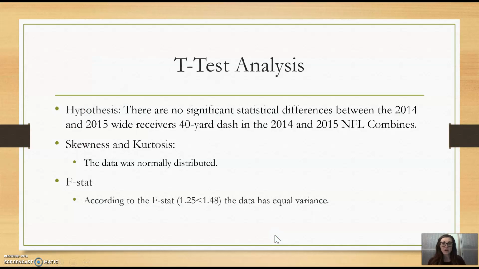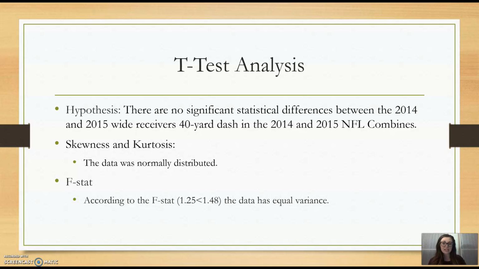So I used NFL Combine data to perform my analyses. To begin, this is my t-test. My hypothesis was that there are no significant statistical differences between the 2014 and 2015 wide receivers in the 40-yard dash in the 2014 and 2015 NFL Combines. So my skewness and kurtosis, all of my data was normally distributed.